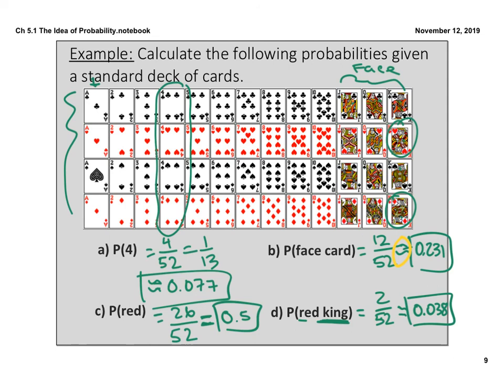So those are just some real basic examples of probability. Remember that we're talking about random chance here. And random chance is exactly what it says. It's random. We don't know what's going to happen when we do these things 1 time or 2 times or 3 times. But what we are going to do in AP Stats is repeat experiments lots and lots of times, because we now are learning that the more times we repeat an experiment, the closer we get to a true population probability. And that's the goal. We want to reach a true population probability, so we have to repeat experiments. And we will talk more about that in our next lesson when we talk about simulation.